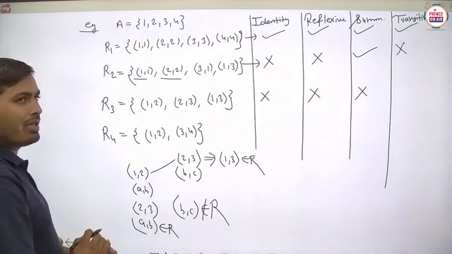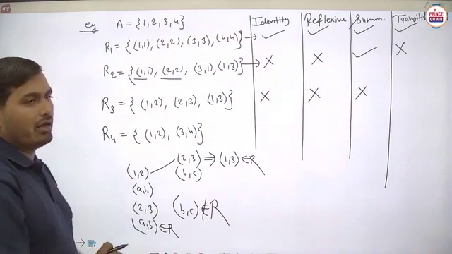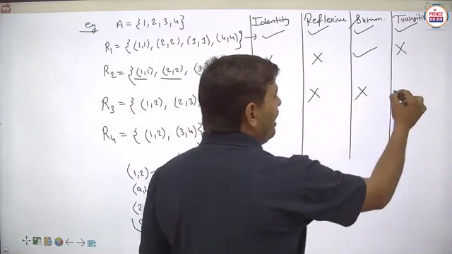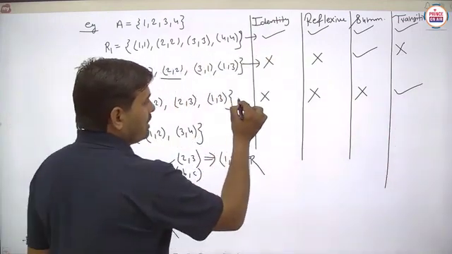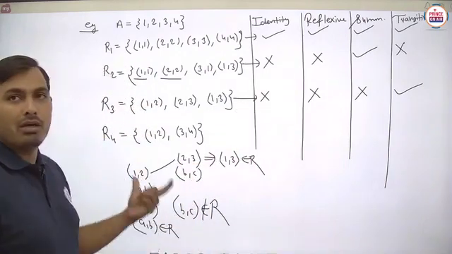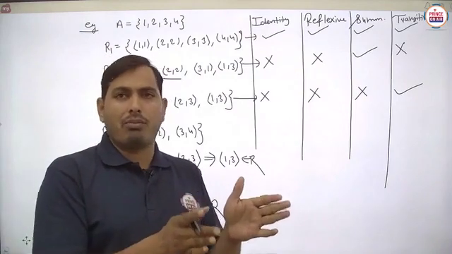Here again the same case. Suppose 1,3 is taken as AB, then no BC is found here. Then again we will not check for AC, and the relation is always said to be transitive. So it is always said to be transitive. So basically student, this transitive case will be checked by using this sequence. Means we have to take a simple ordered pair, then we take this ordered pair as AB.